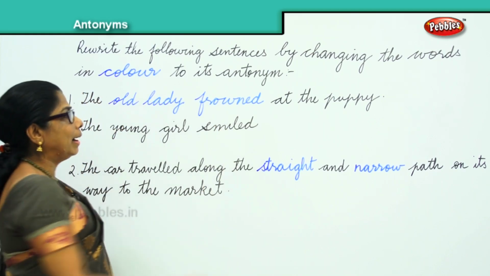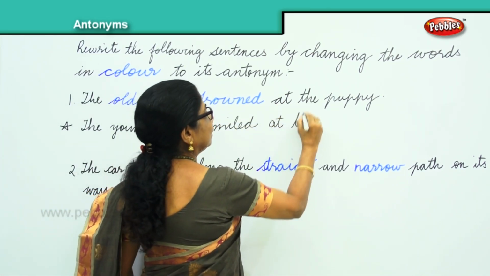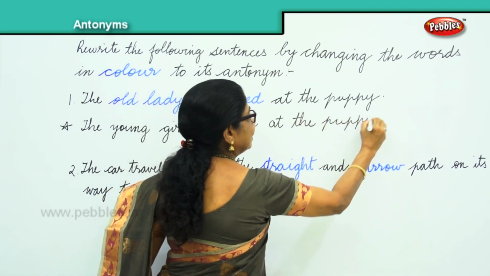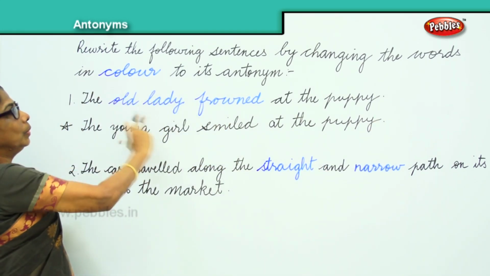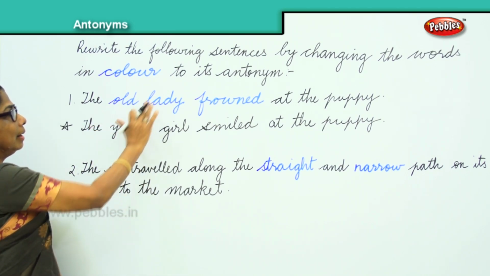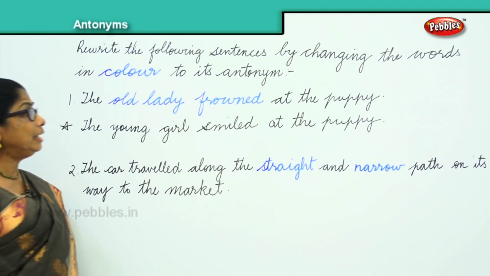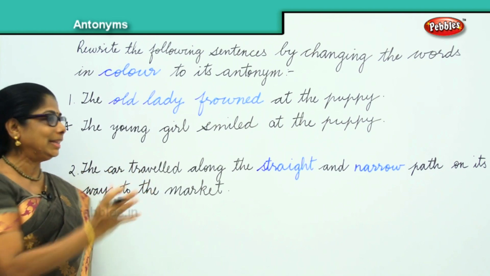The young girl smiled at this, remain as it is, okay, at the puppy. Look at the sentence again. We change the colored words to their antonyms. The old became young, lady, girl, frown, smile. The old lady frowned at the puppy. The young girl smiled at the puppy.